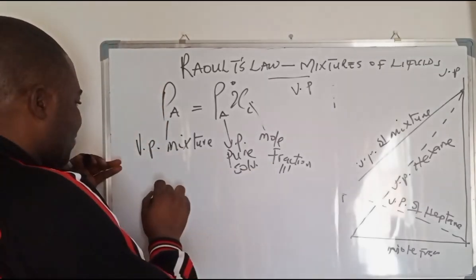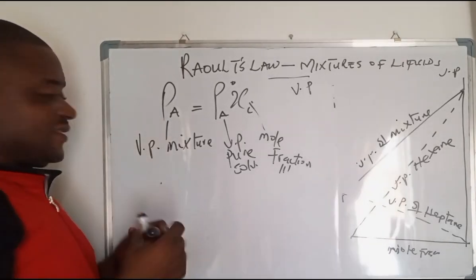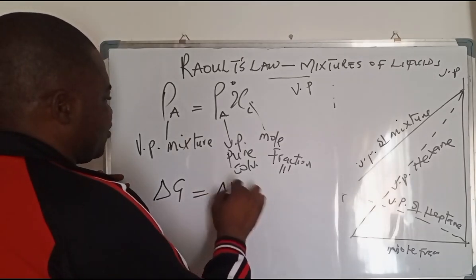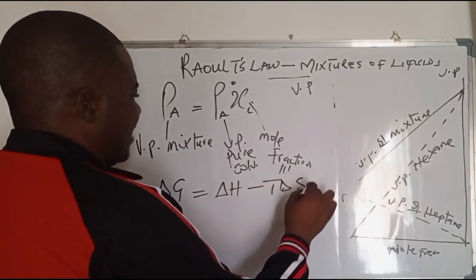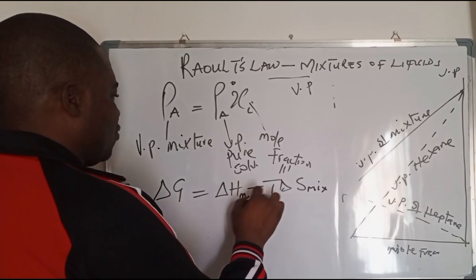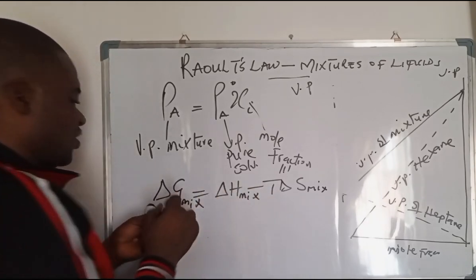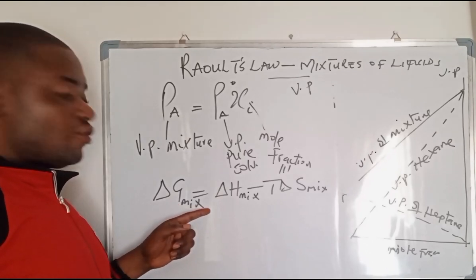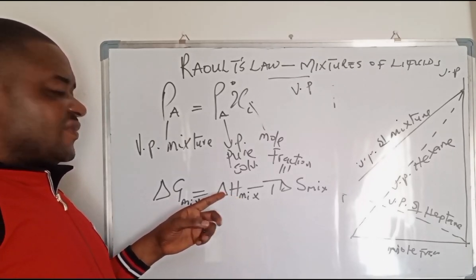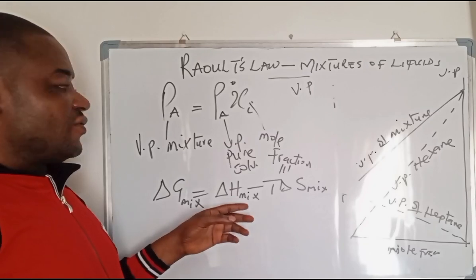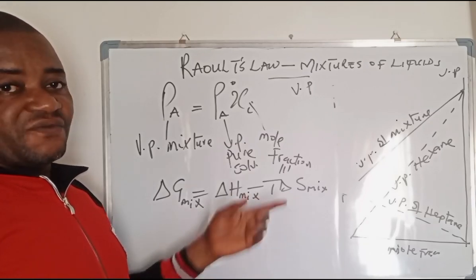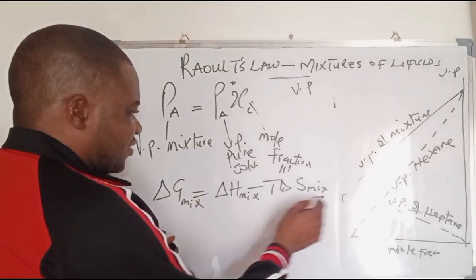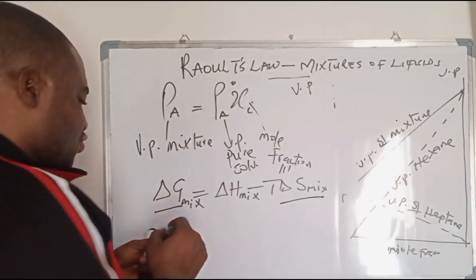Remember that when you do colligative properties, you know that we have delta G equals delta H minus T delta S, and these are all for mixing. So it means that the delta G, which is the free energy of mixing, is equal to the enthalpy of mixing minus that of entropy of mixing. Now, for liquids to mix or not depends seriously on these. Let us look at it.